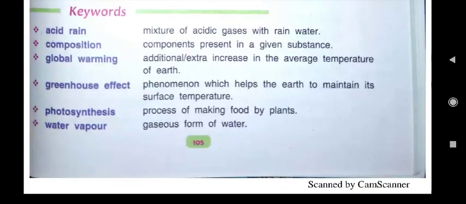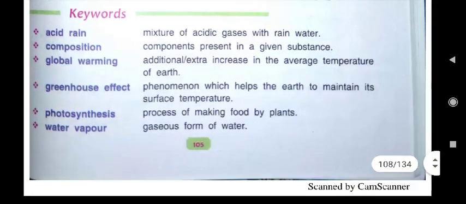Your homework today is to write the keywords and ABC in your science notebook, and then you will submit it in the school on the date allotted as per the schedule.